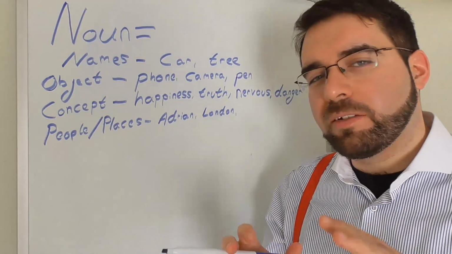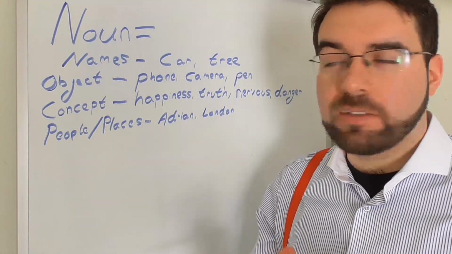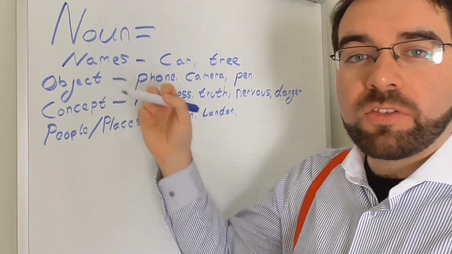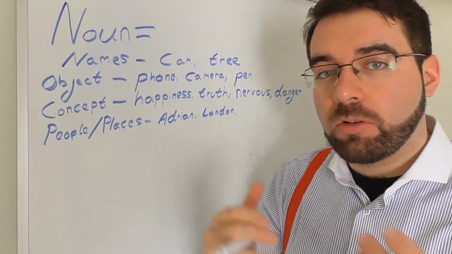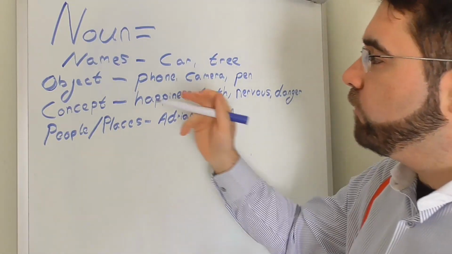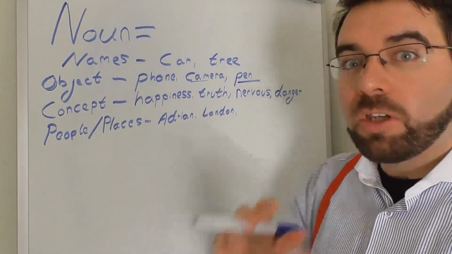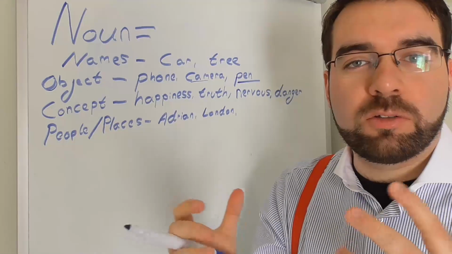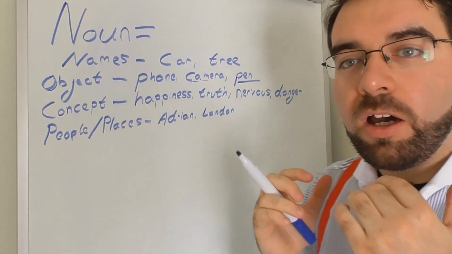So nouns are four or five things. Names, what some things are called, what something is, a car or a tree. Then objects, what that thing actually is, a phone, camera, pen, or even a concept. So not just physical, tangible things, but things that we feel, things that we are.